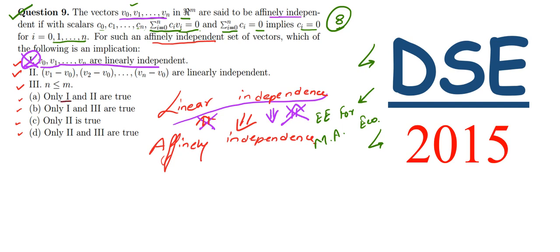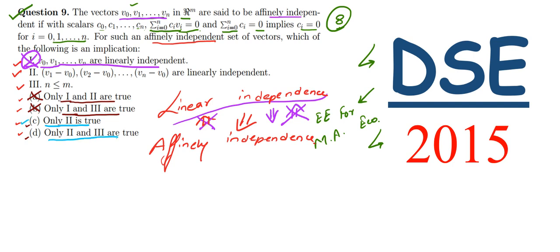Options A and B say that 1 and 2 are true and 1 and 3 are true. Both options include 1, which is a false statement. Hence our answer cannot be option A, and neither can it be option B. So we are left with two options, option C and option D. In option C only 2 is true, and in option D only 2 and 3 are true.